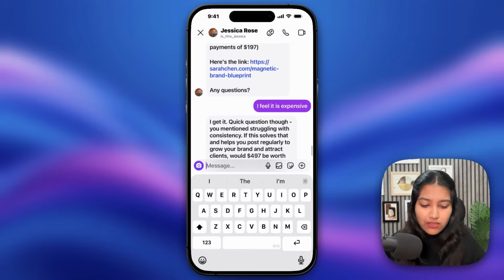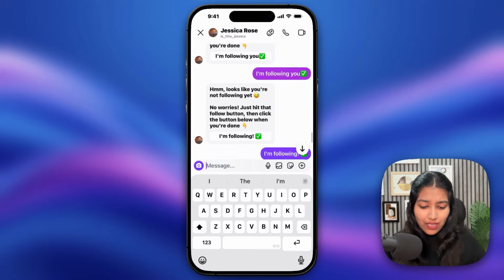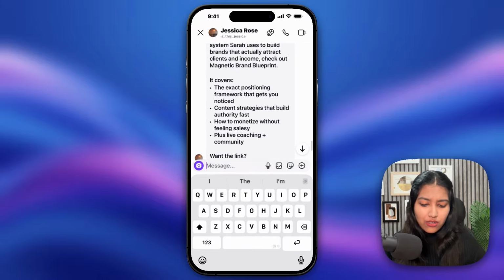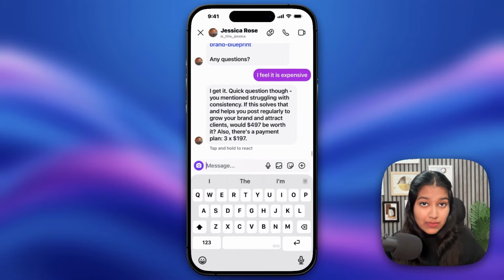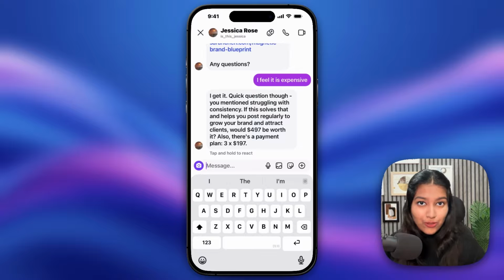If they want, they can check out that particular course. So what do you think about this workflow? Firstly, you're turning your comments into DMs. Secondly, you're getting people to follow you. And thirdly, you're also pitching your service.